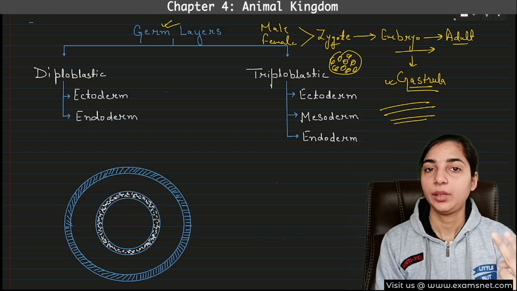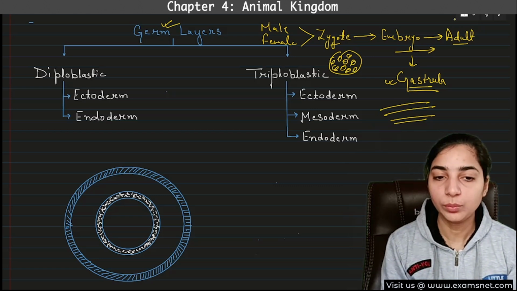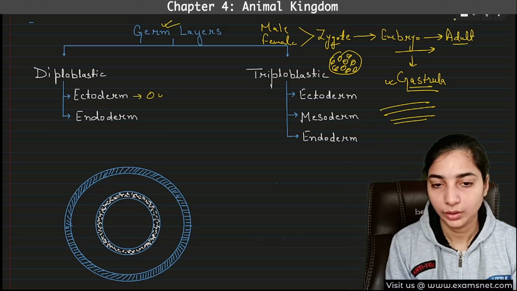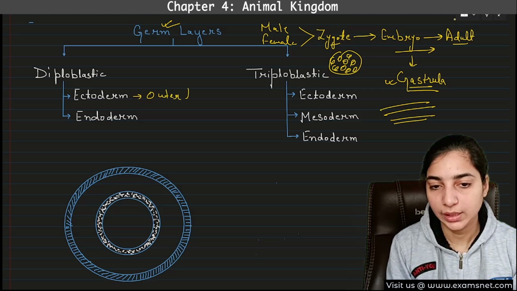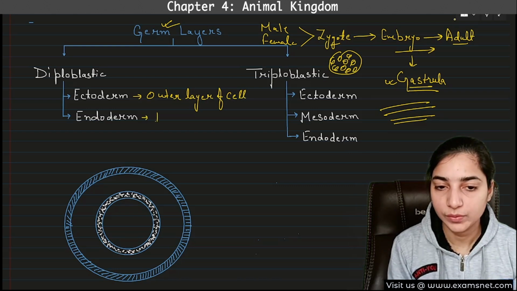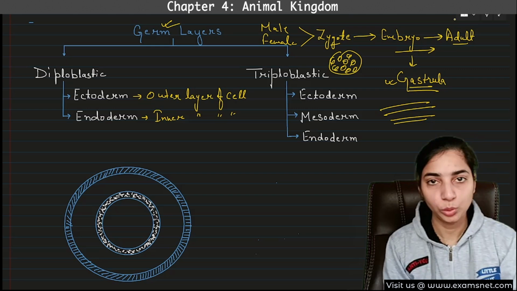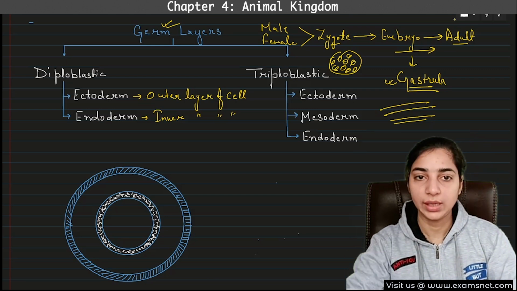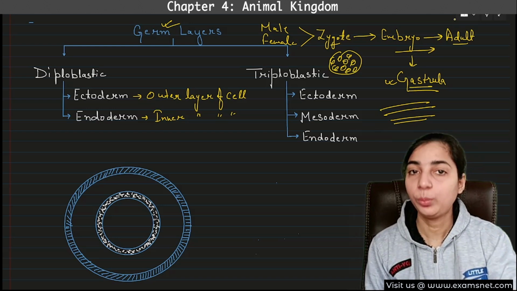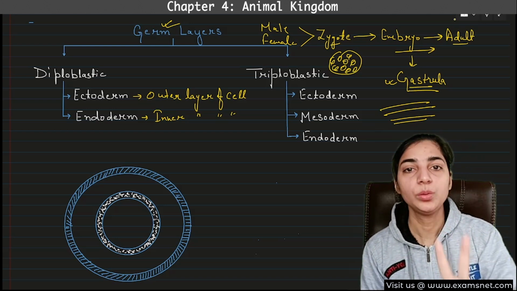If they have two germ layers, then the outer layer of cells is known as ectoderm, whereas the inner layer of cells is known as endoderm. It should be clear from the name only: ectoderm outside, endoderm inside. This is for the diploblastic animals, which have only two germ layers.